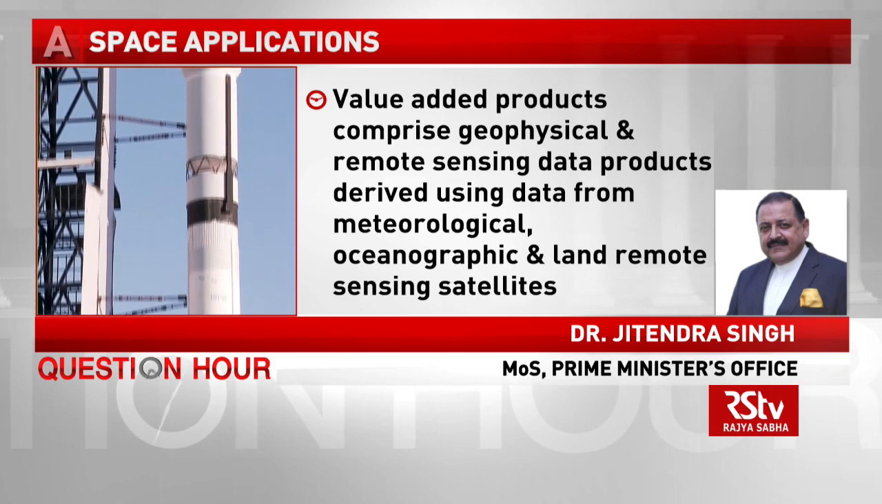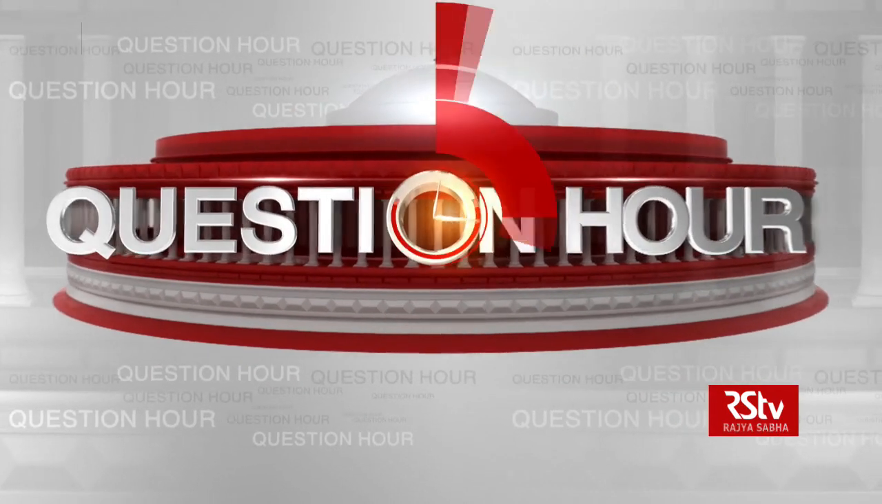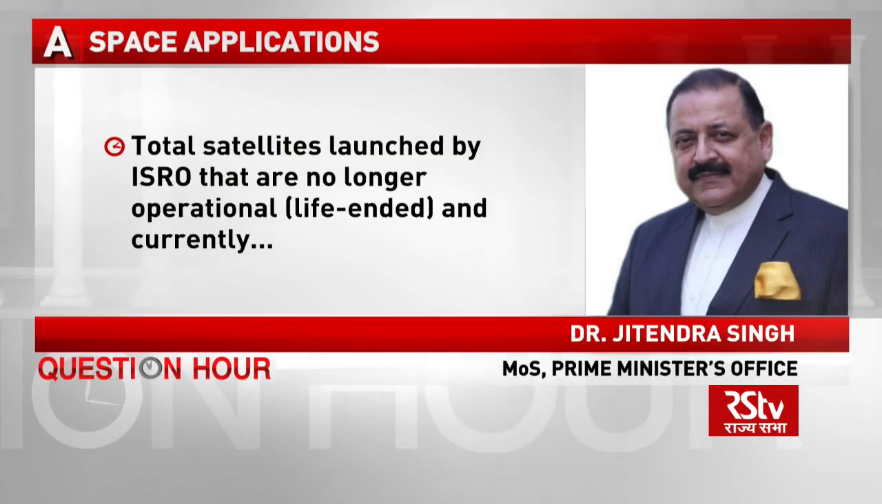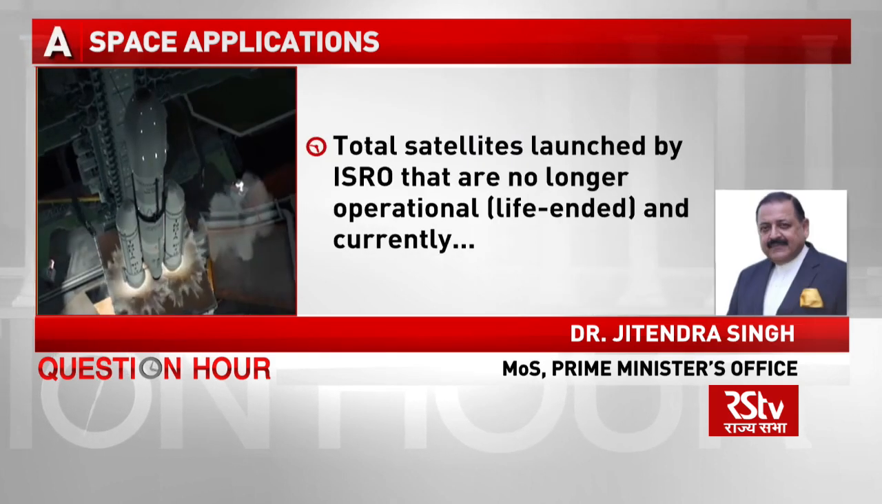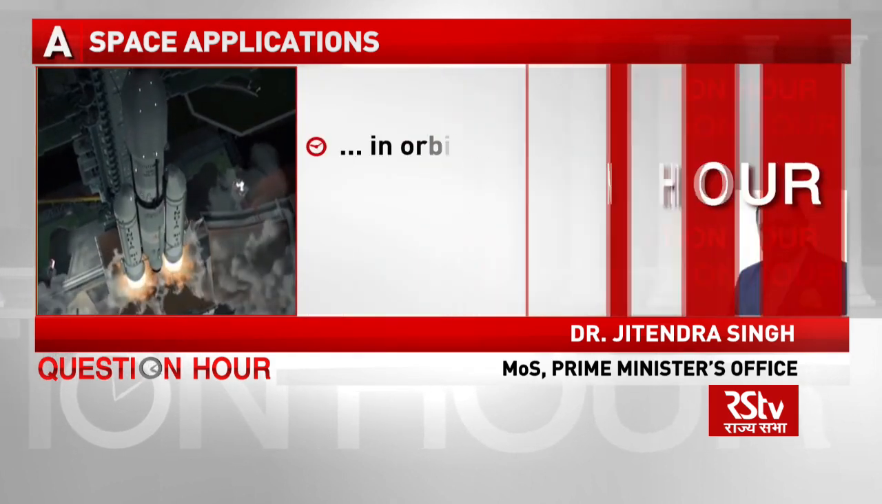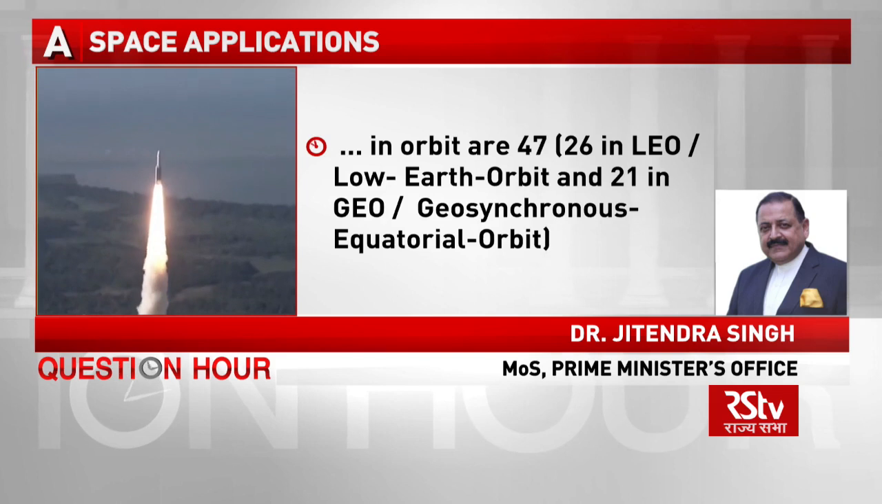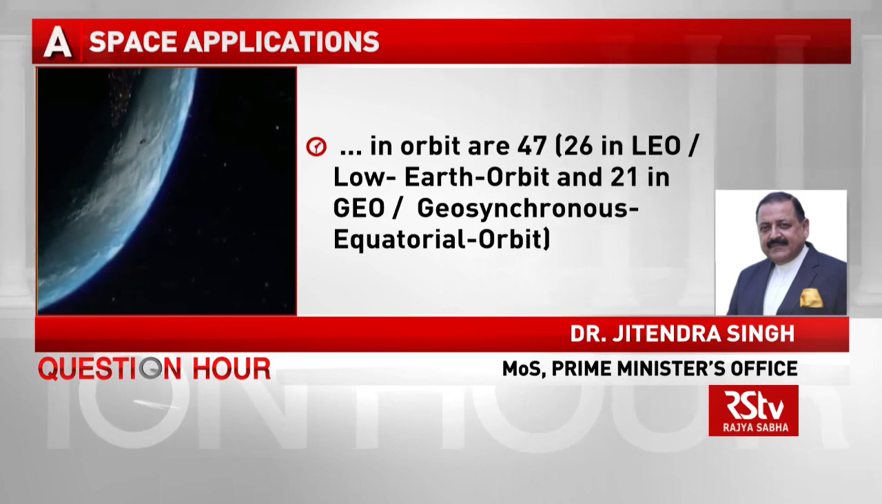Total satellites launched by Indian Space Research Organisation that are no longer operational or life-ended and currently in orbit are 47. 26 satellites in LEO or low Earth orbit and 21 in geosynchronous equatorial orbit.